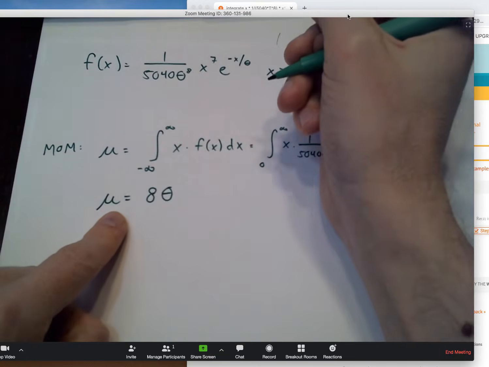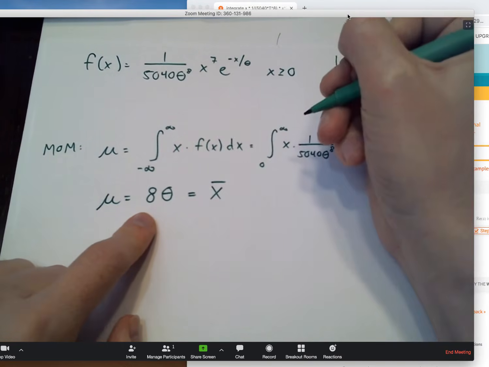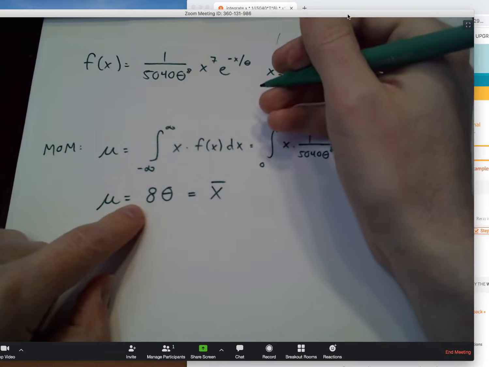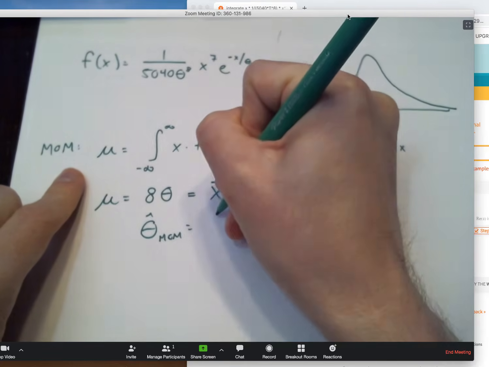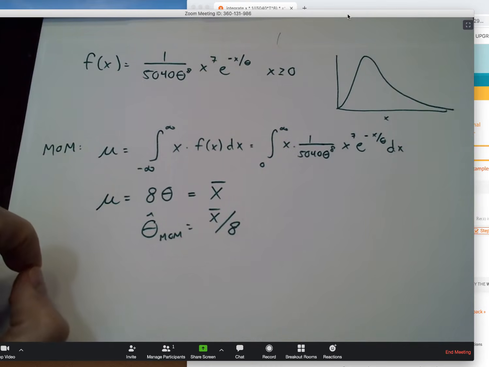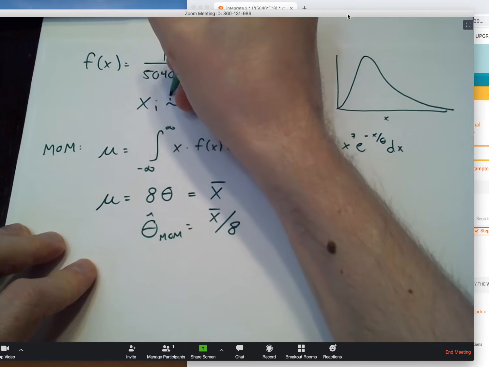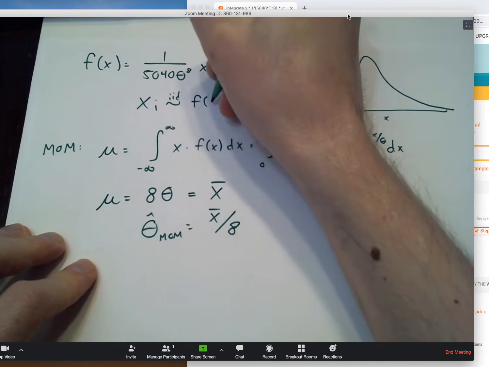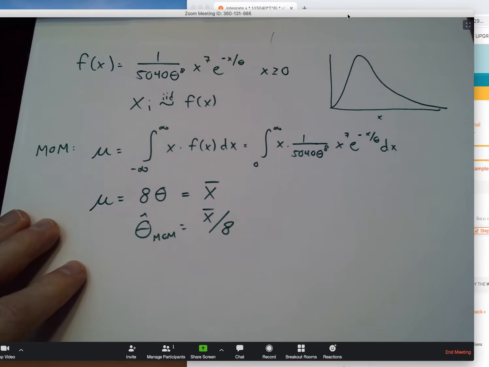So expected value of the PDF, average value of the PDF, average value of the sample, boom, slam them together, set them equal, solve for theta here to come up with the method of moments estimator. So what do we get? Well, x bar over 8. So if I've collected a random sample from this probability distribution, I guess I should write that out to make that clear. We're always going to make this assumption. If you're in grad school, you might do something a little bit more complex, but we'll always assume we're dealing with a random sample. The method of moments estimator says, okay, you want a good guess for theta? Well, measure that sample average, divide by 8.